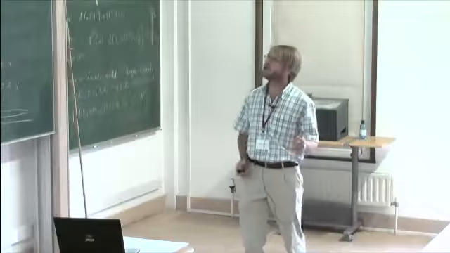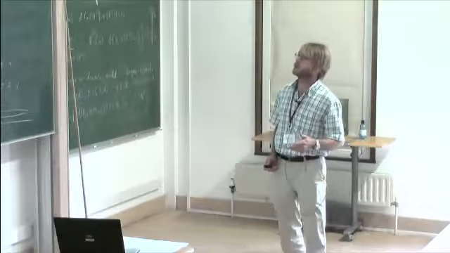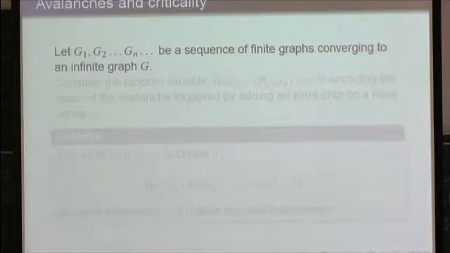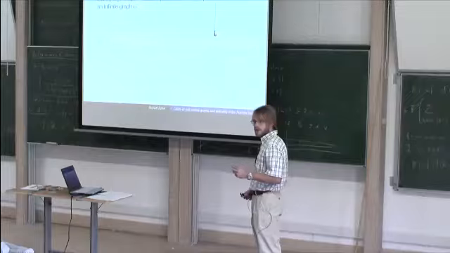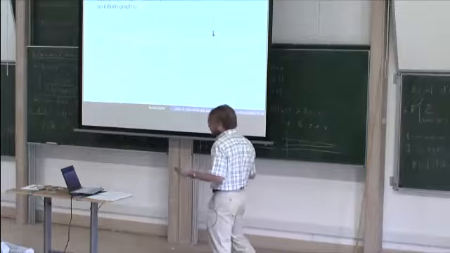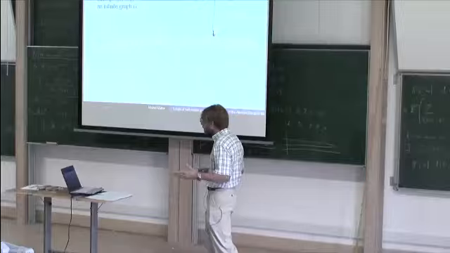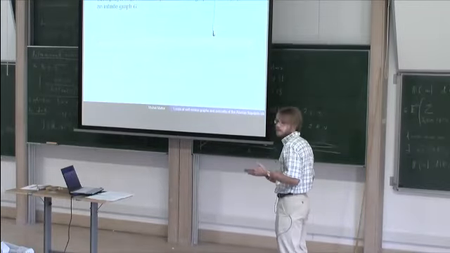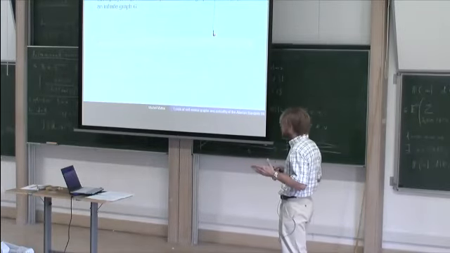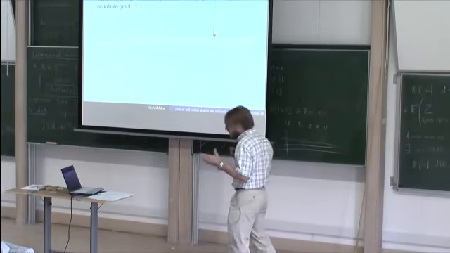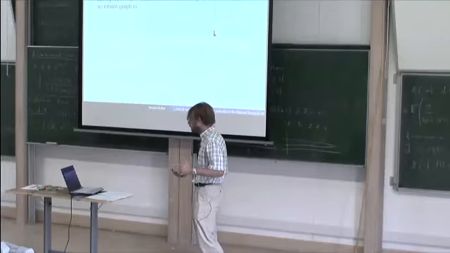So we consider now a sequence of finite graphs converging to some infinite graph G. The criticality of the Abelian Sandpile model appears through the occurrence, statistically, of many large avalanches. Therefore, it makes sense to consider the model, and especially the dynamics of avalanches, with respect to the stationary distribution of the Markov chain we have just defined.